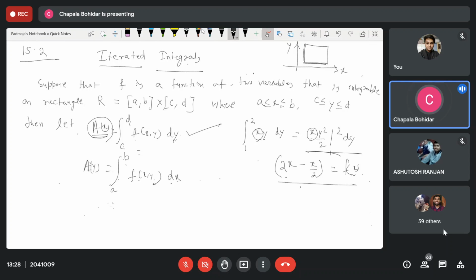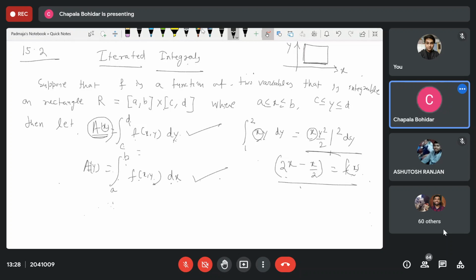So A(x) is this one and A(y) is this one. Now this type of integration is called the iterated integral.